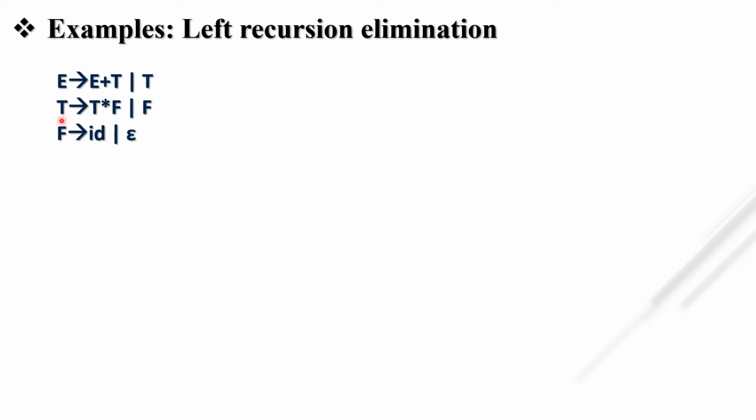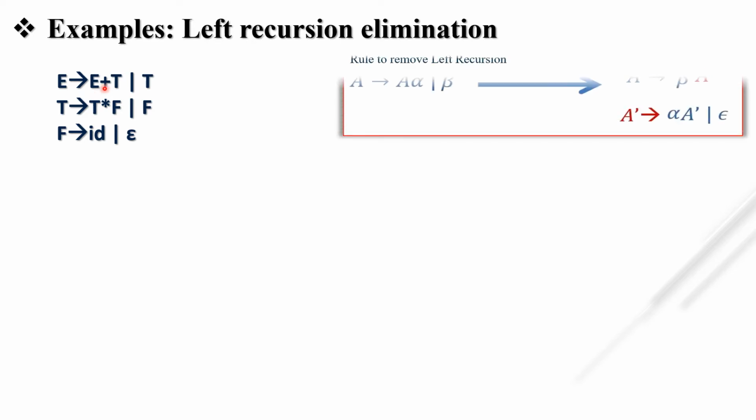This production is also left recursive. Why? This T is the same as this left hand side. That's why we have to remove the left recursion from these two productions only. This F tends to ID or null will be as it is. So what is our rule?